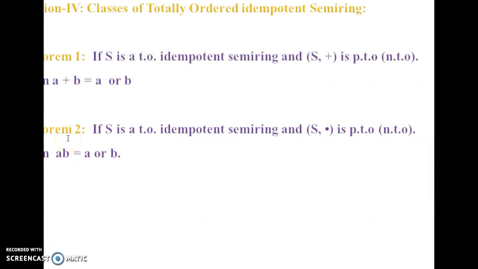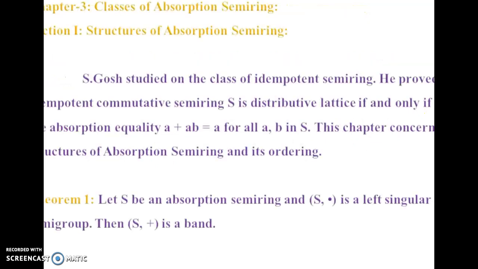As we see in the next section, classes of totally ordered idempotent semiring. We applied a totally ordered relation on idempotent semiring, and we have considered S plus and S dot P2. We obtained different outcomes. In the next section, we see the classes of absorption semiring, a different semiring from multiplicatively subidempotent and idempotent, and now it is absorption semiring.